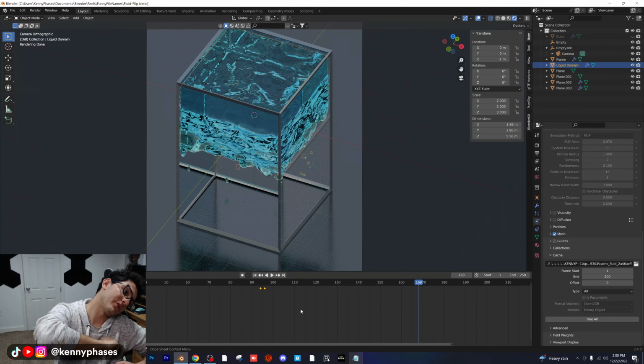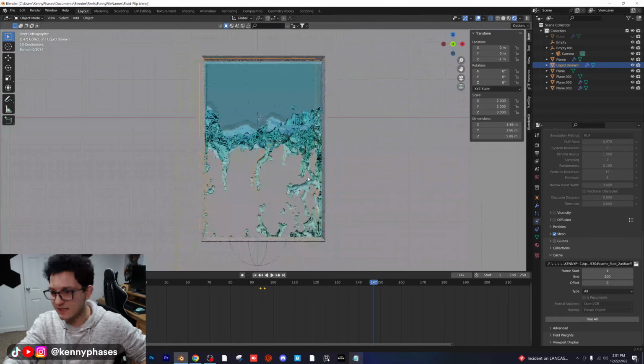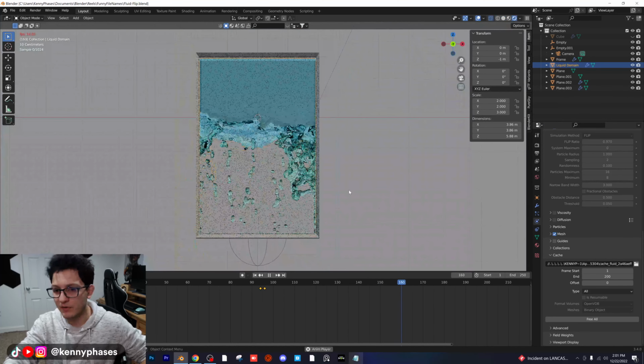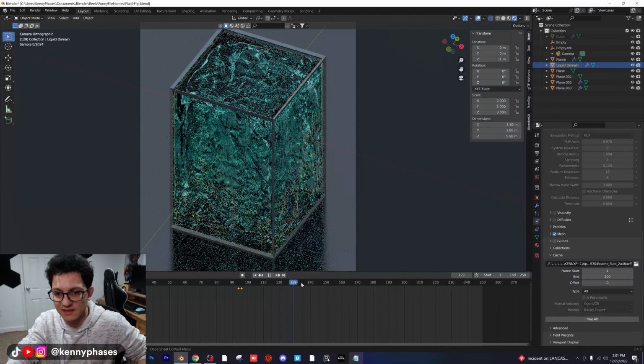We have everything baked in a cache, but look at this. Look at this side view even. And now that's only 80 resolution divisions, and it looks so cool. What if we had it drop? It would be really cool if we could somehow also have it drop back down. But guys, this just looks so good. I wish you could see it in person, and I wish I could render a frame real quick. It's going a little bit slow because I'm recording and streaming at the same time, but this is looking amazing.